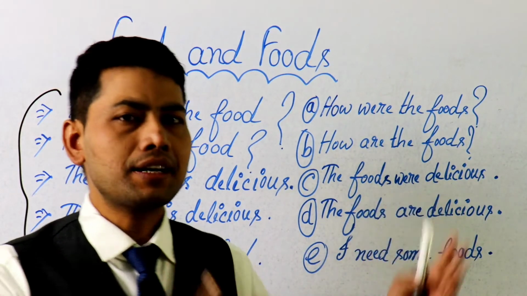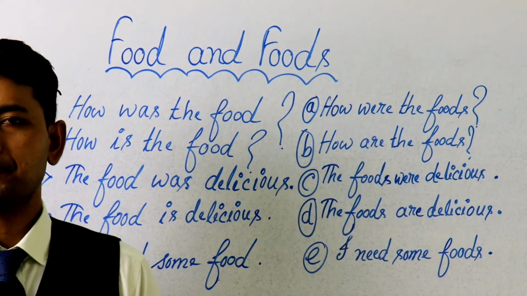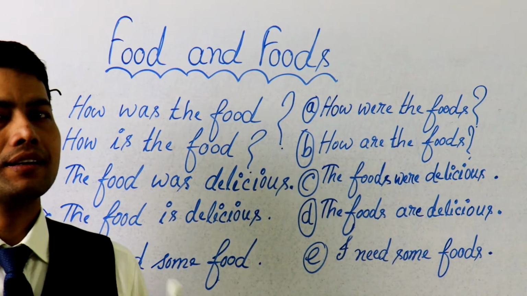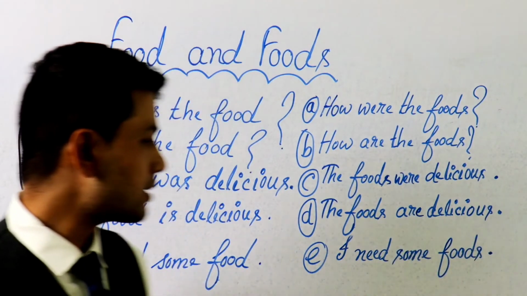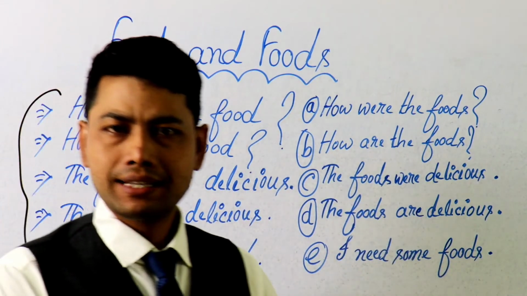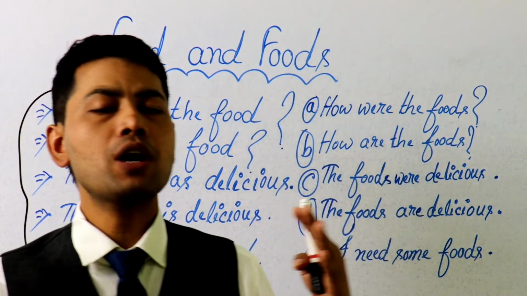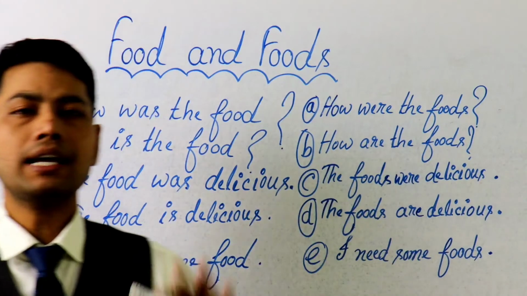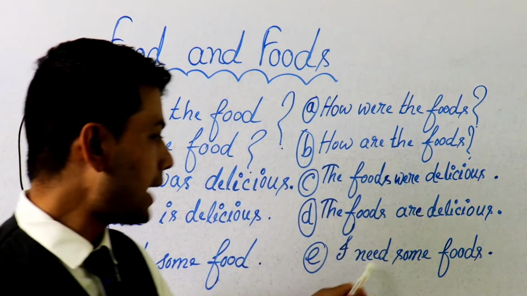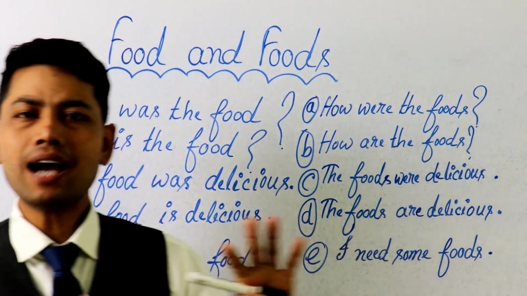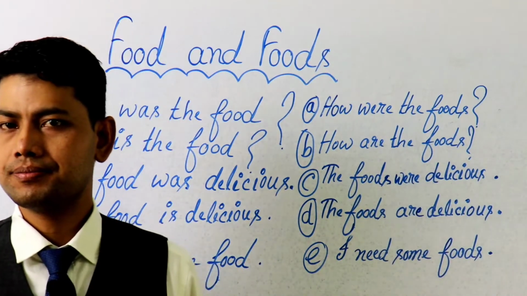Because food is an uncountable noun, we know there is no plural form of uncountable nouns like water, milk, oil, etc. We cannot say I need some waters. We cannot say I need some milks. We cannot say I need some oils. But we can use the plural form of countable nouns like mango, chair, table, marker, etc. We can say I need some mangoes. We can say I need some chairs, I need some tables, I need some markers, etc.